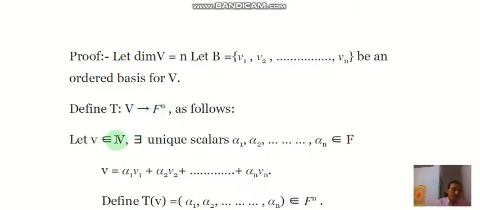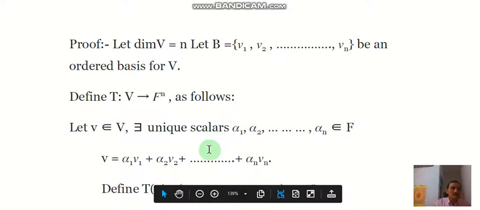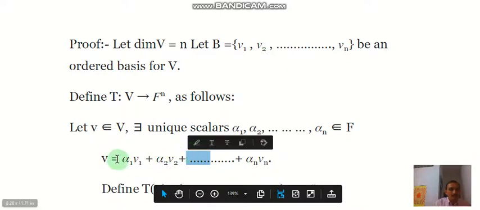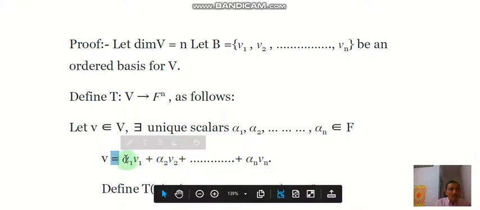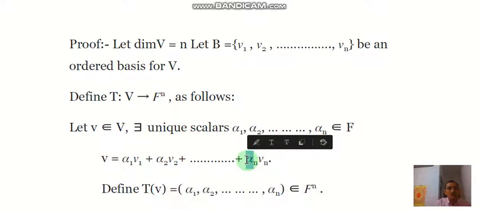Let v belong to V. For this vector v there exist unique scalars alpha 1, alpha 2, up to alpha n belonging to F such that v equals alpha 1 v1 plus alpha 2 v2 plus alpha n vn, because B is the basis of the vector space V. Therefore each vector has a unique representation as a linear combination of these basis vectors.